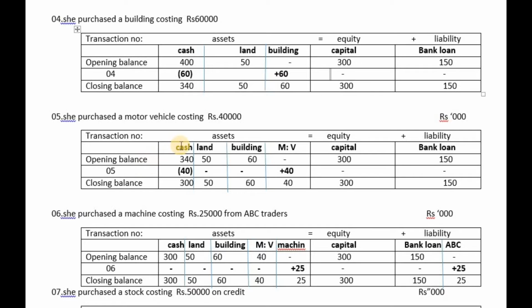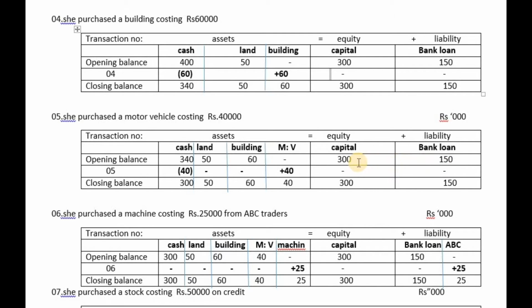Cash balance, earlier 340,000, is now the opening balance. Land 50,000, building 60,000. Earlier there was no motor vehicle in the business, so no opening balance of motor vehicle. Capital 300,000 earlier, bank loan 150,000 earlier.